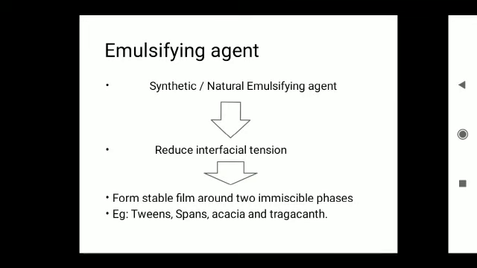They act by reducing the interfacial tension between two immiscible phases like oil and water by forming a stable film between them. Examples are tweens, spans, acacia and tragacanth. These are the surfactants that act as emulsifying agents in the formulation of emulsions.